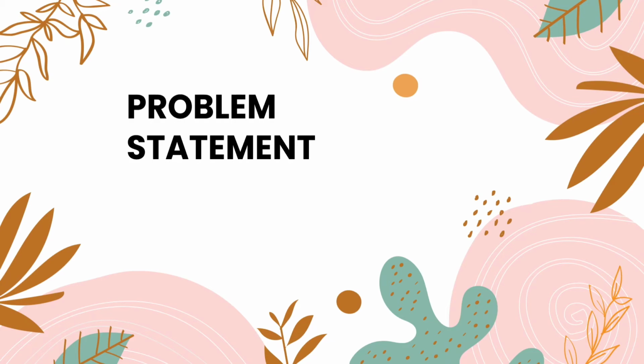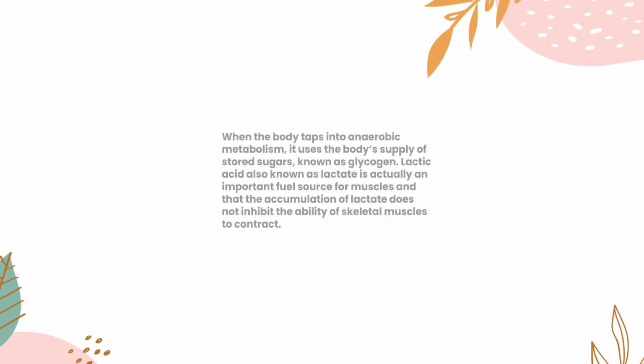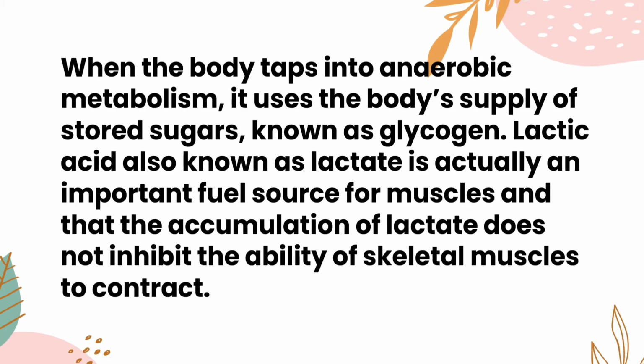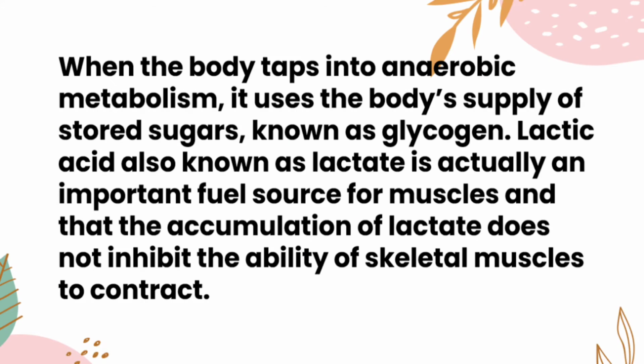Problem statement. Lactic acid is a byproduct of anaerobic metabolism, in which the body produces energy without using oxygen. When the body taps into anaerobic metabolism, it uses the body's supplies of stored sugars known as glycogen. Lactic acid, also known as lactate, is actually an important fuel source for muscles, and the accumulation of lactate does not inhibit the ability of skeletal muscle to contract.